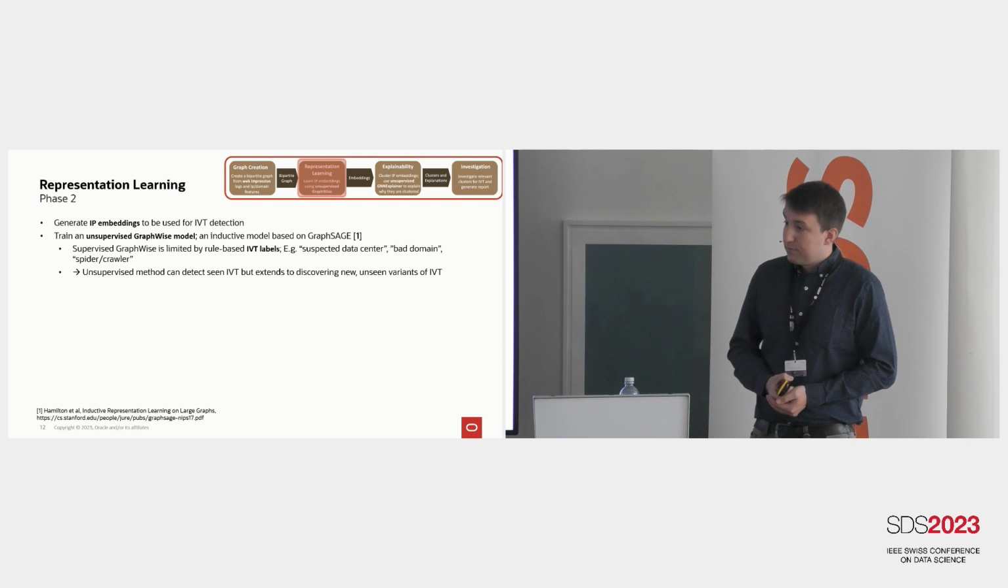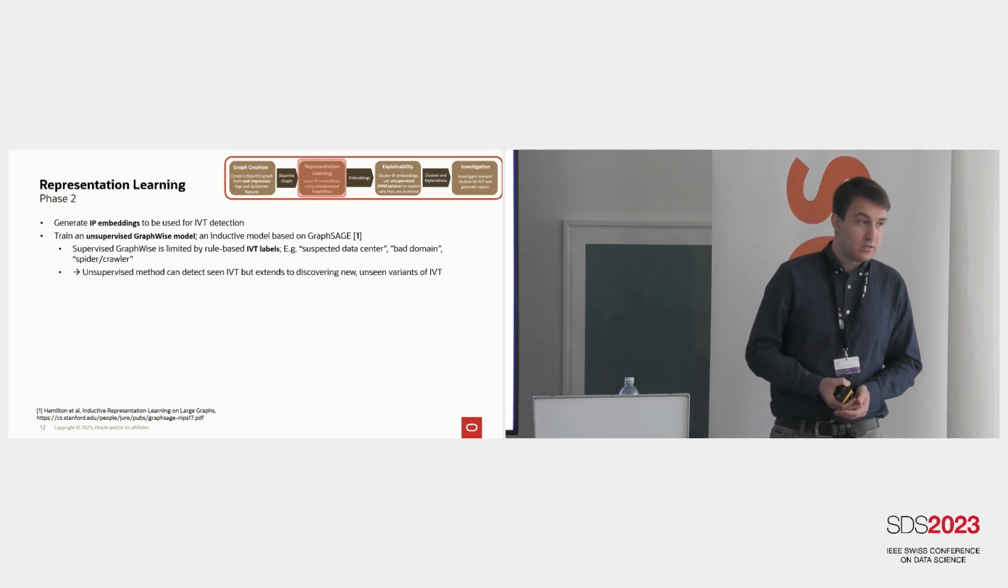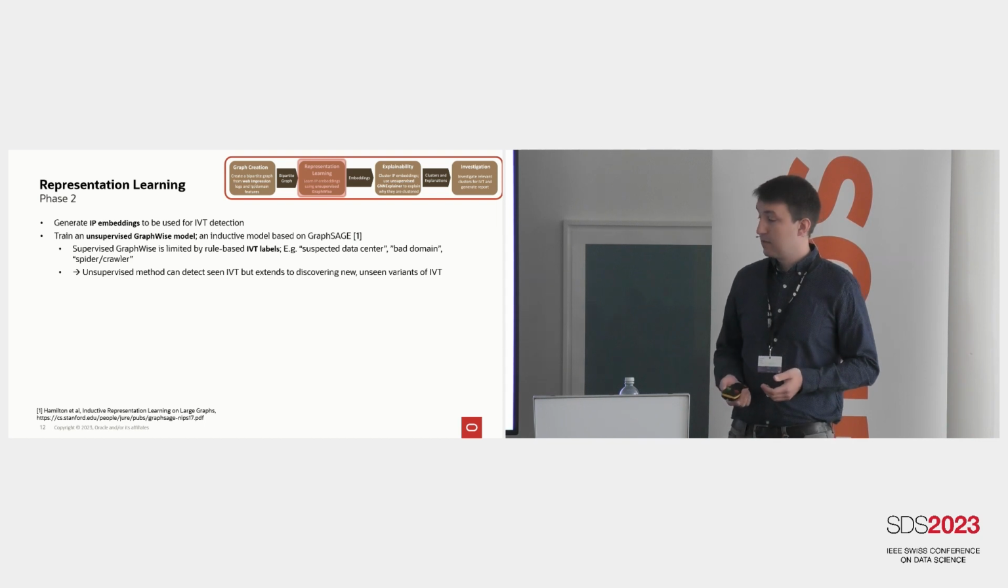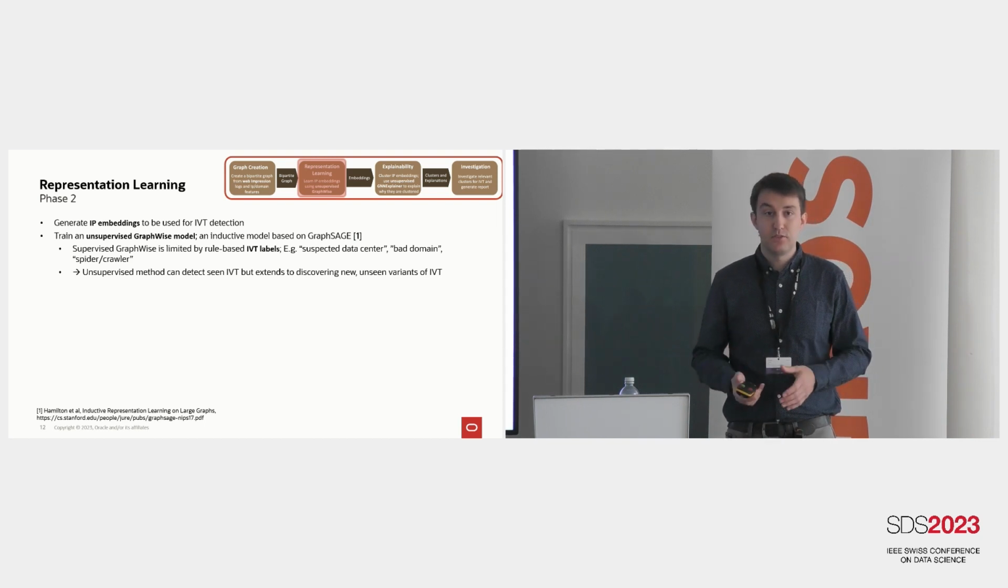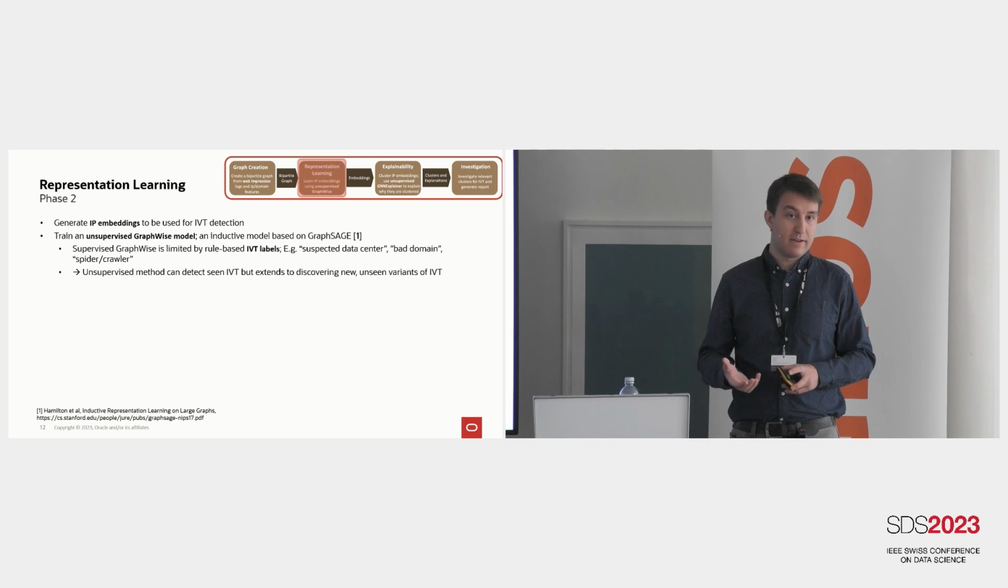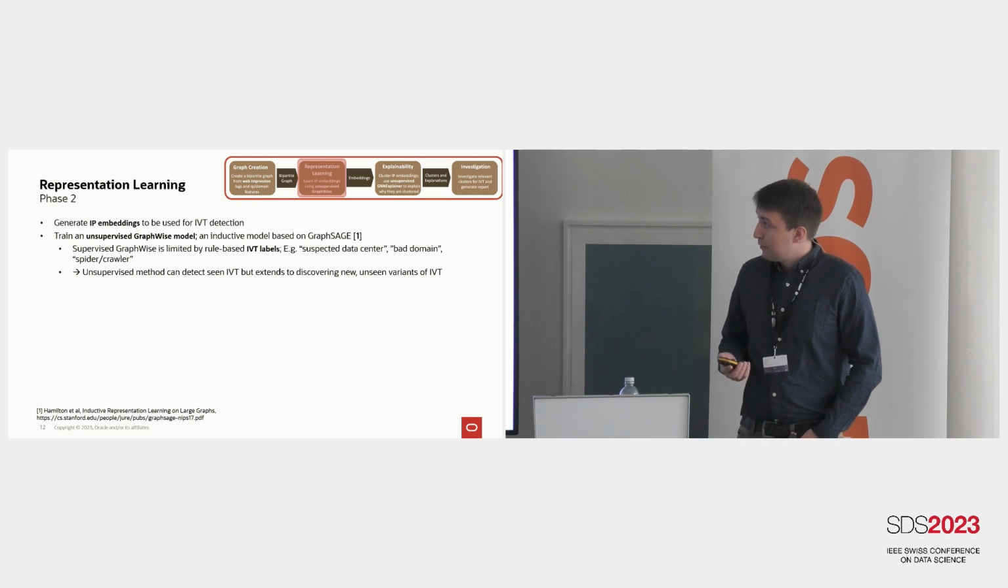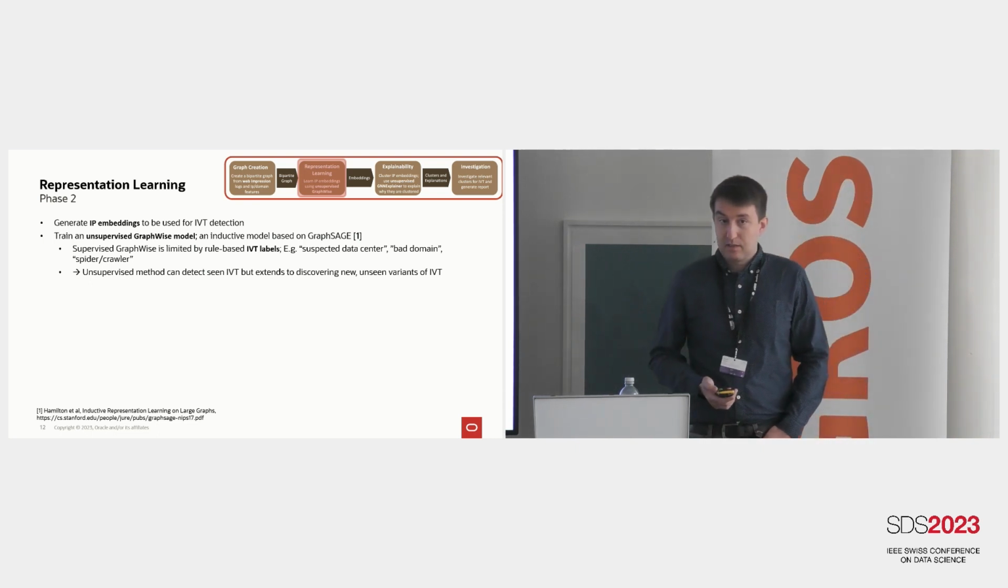Okay, now the second phase is about this representation learning that I mentioned, and what this does is use the graph structure and the features to compute embeddings, or vectors of numbers, for these IPs. And to do this, we want to use an unsupervised approach.